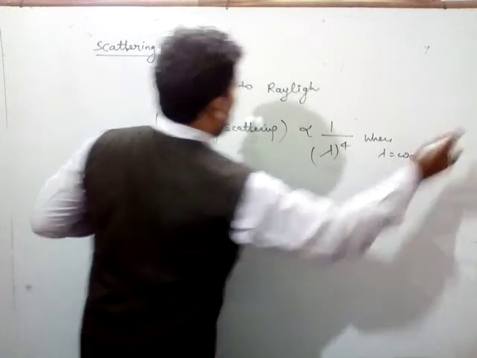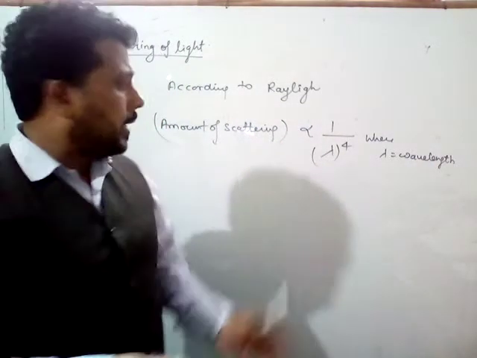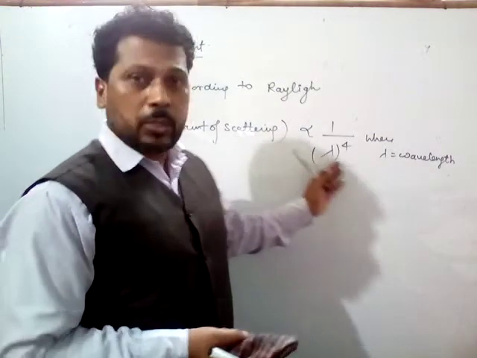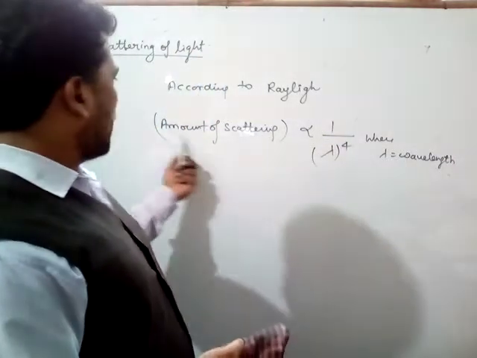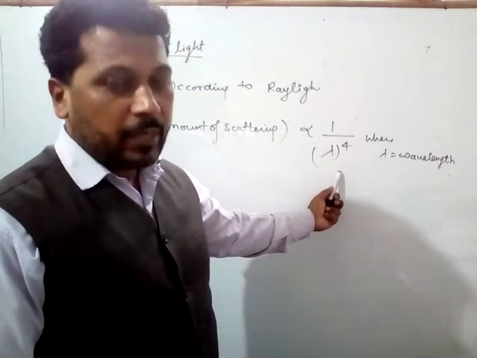So Rayleigh told us that the amount of scattering is simply inversely proportional to the fourth power of the wavelength, and this is written like this: amount of scattering is proportional to 1 by lambda power 4.